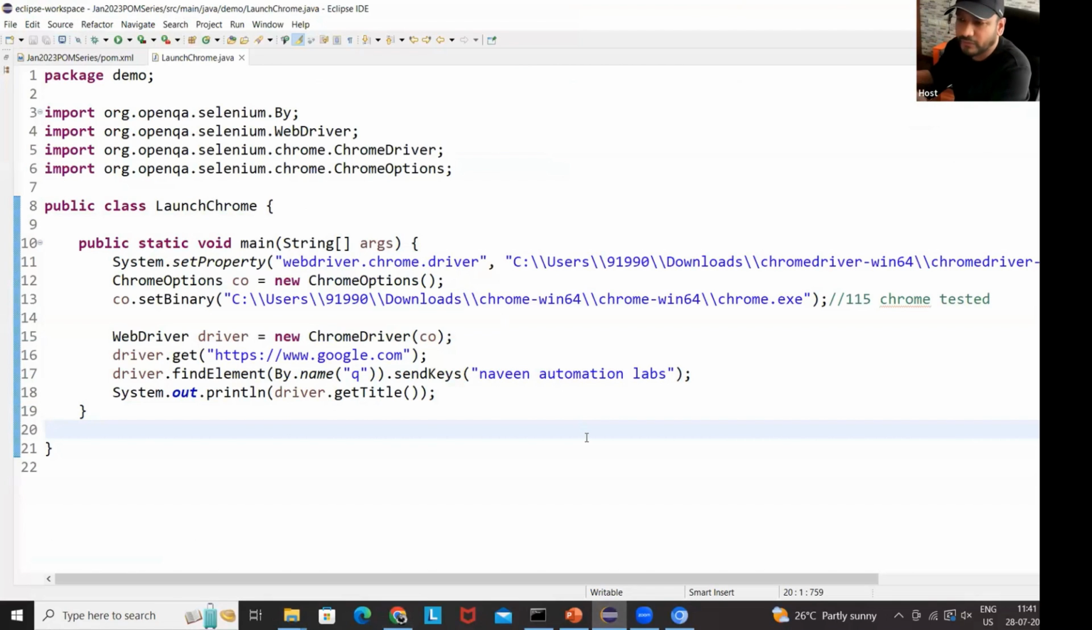I'll prepare a fresh video on this whenever 4.11.0 is available. Meanwhile, if you are blocked and you really want to use 115, the automated testing browser, you can use it with this particular approach. I hope this is clear now.